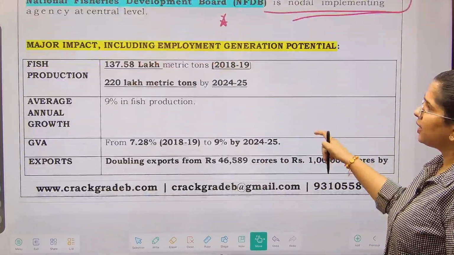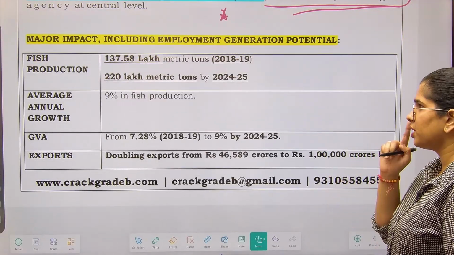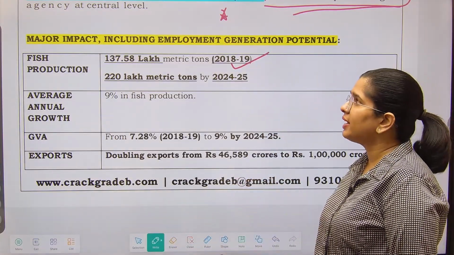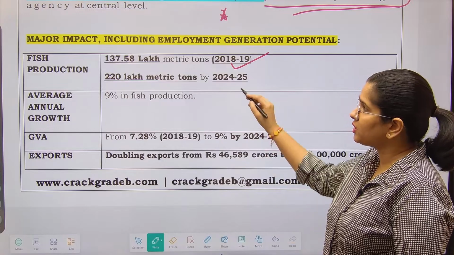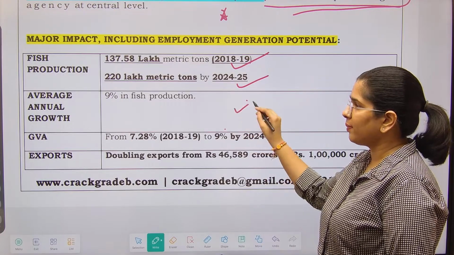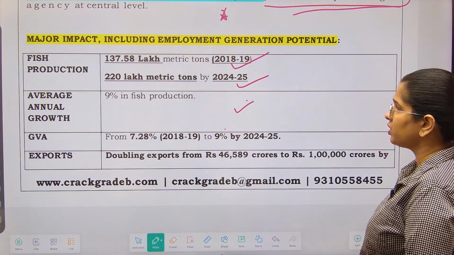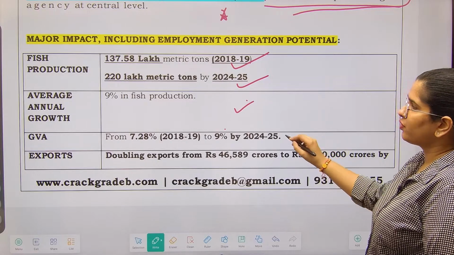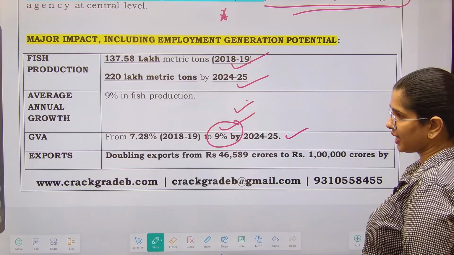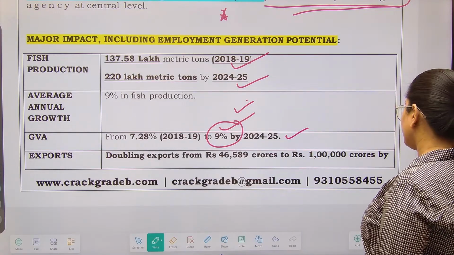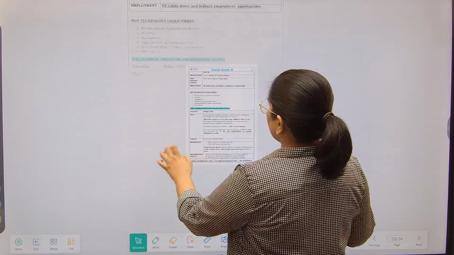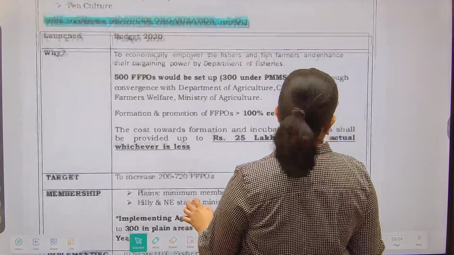Major impact, including the employment generation potential. The fish production in 2018 was 137 lakh metric tons, which we are aiming to increase to 220 lakh metric tons. This is our aim. Average annual growth, we want 9.9% in fish production. Gross value added from 7.828 to 9%. This is what we want in the value added section. Exports, we want to double to 1 lakh crores by 2024. Okay? These were a few of the aims.